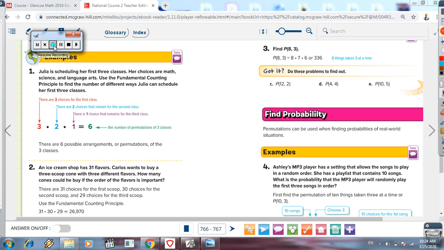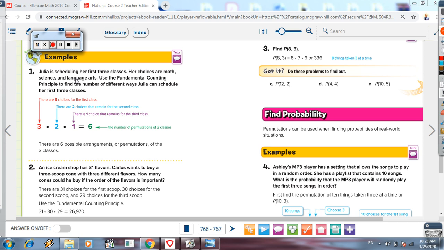If you look here, guys, this is the second page. Next example, Julia is scheduling her first 3 classes. That means she has 3 classes. Her choices are mathematics, science, and language arts.